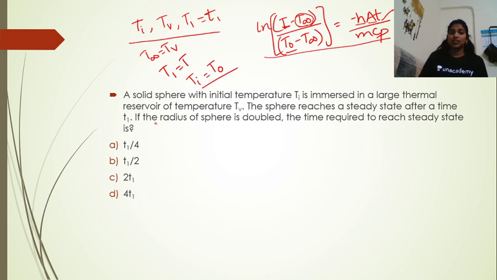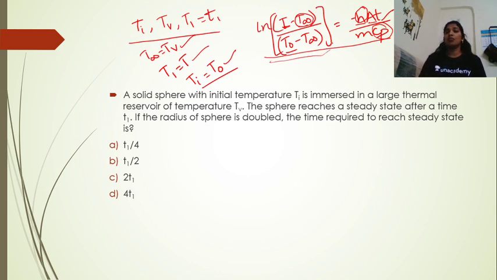According to the question, they are doubling the radius of the sphere. They are asking the time required to reach the same steady state, that means to reach the same temperature T1. So this temperature T1 will be the same, ambient air temperature is the same and initial temperature is also the same. As the materials are not changing, h will be the same and specific heat capacity is also the same. It's just that we are changing the dimensions.